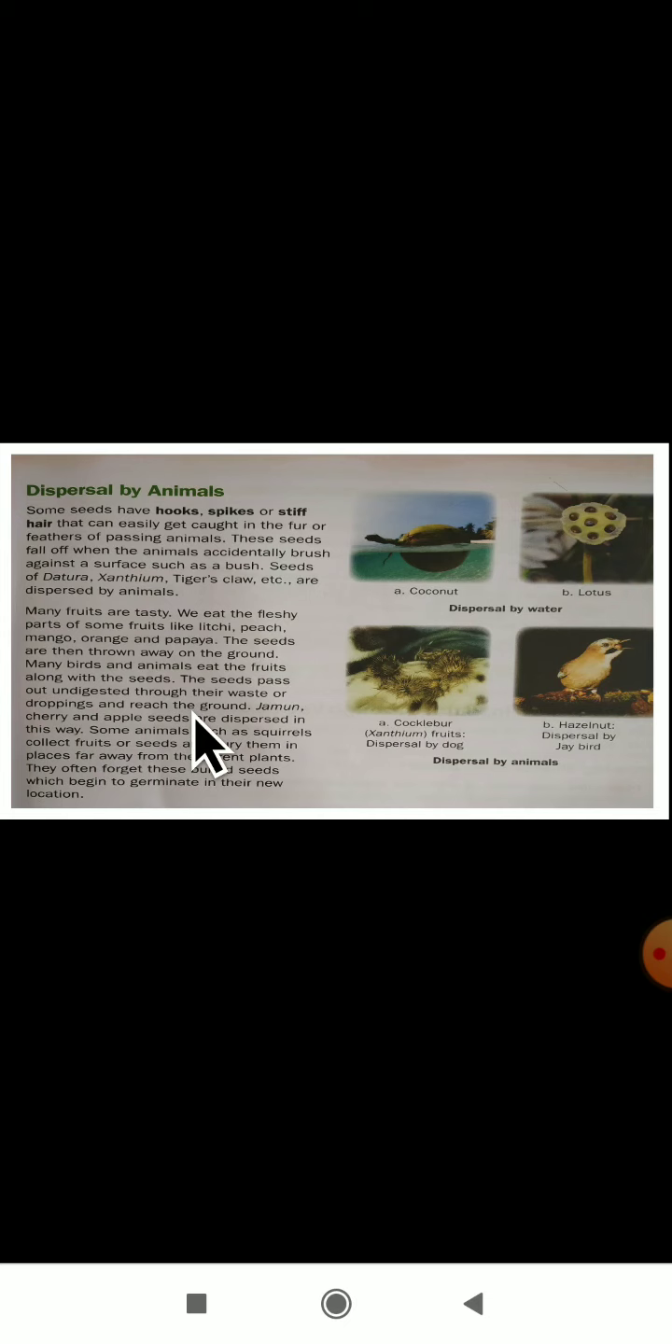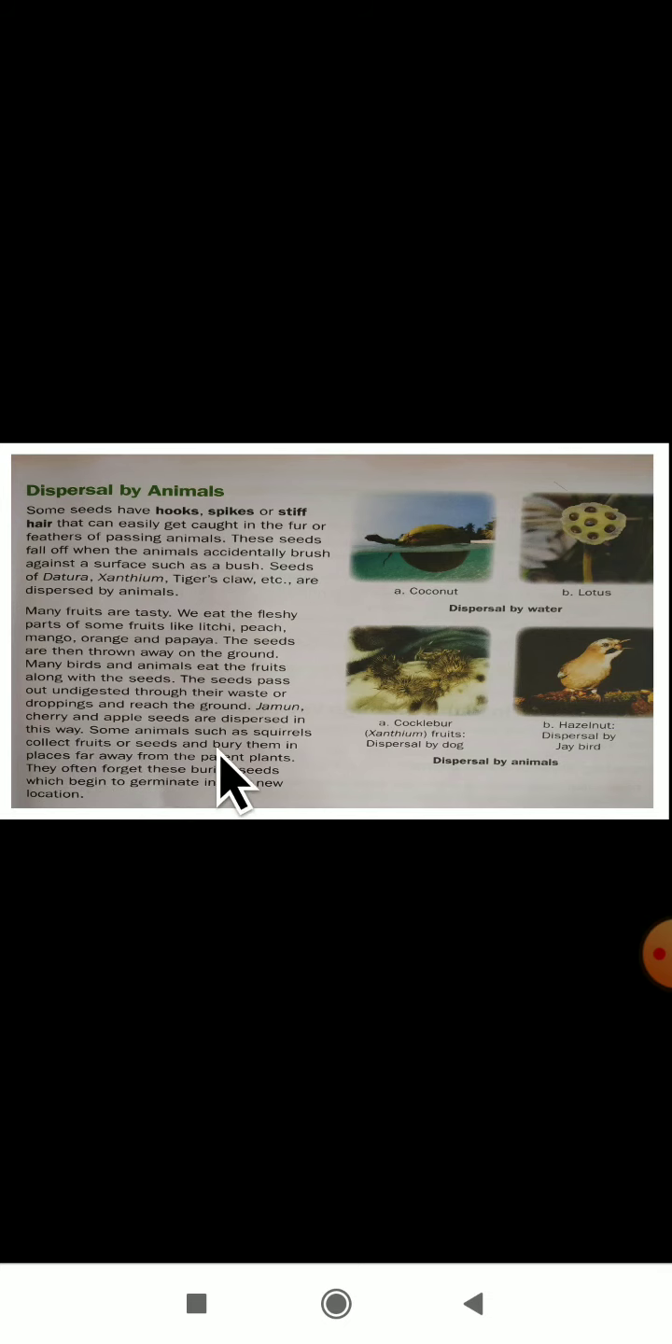When an animal eats, consider that one animal is eating a papaya fruit. It will consume the whole fruit, with the seed only. Then when the animal produces waste, whatever waste it produces falls on the ground. So jamun, cherry and apple seeds are dispersed in this way.